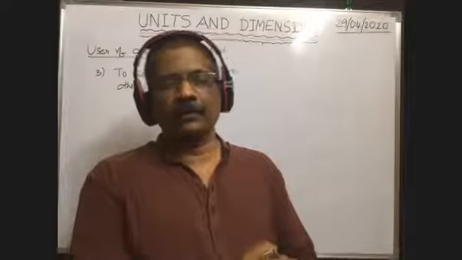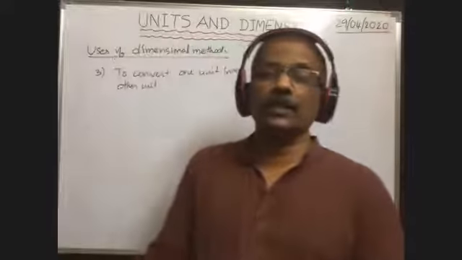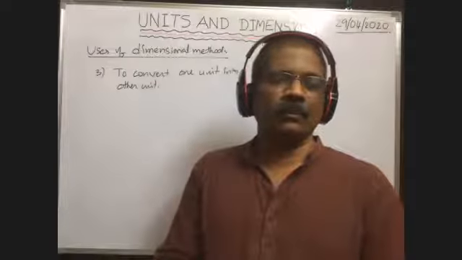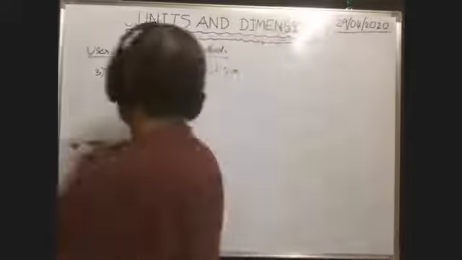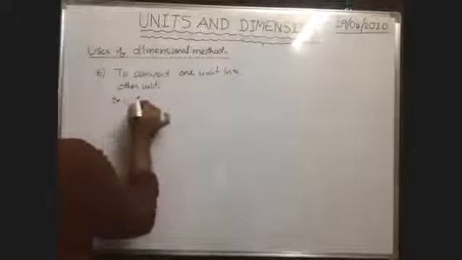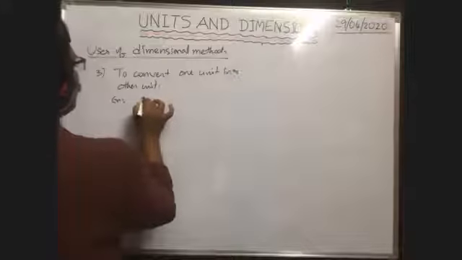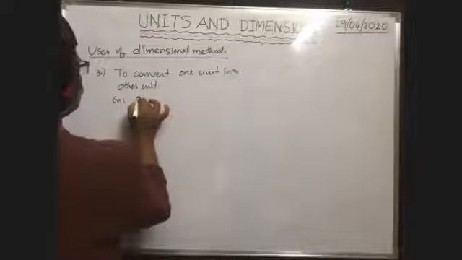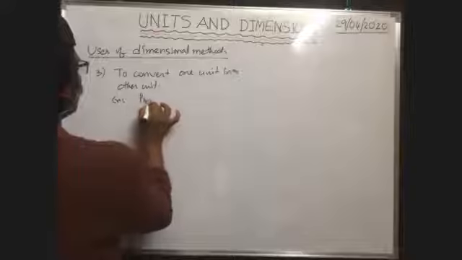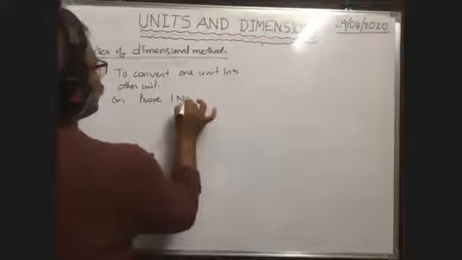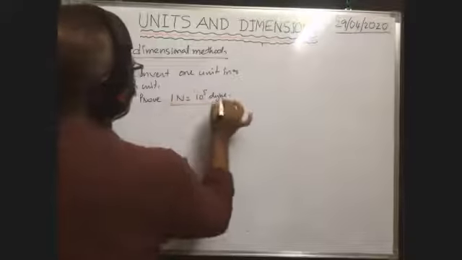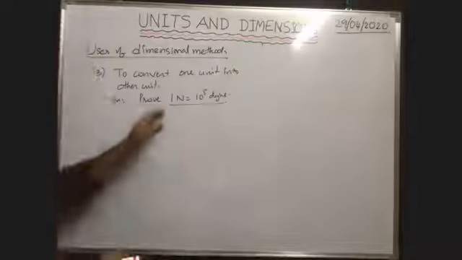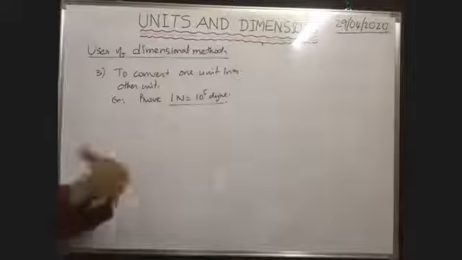Okay, very good. 1 Newton is equal to 10 to the power of 5 dyne. But we don't know, we have to show it by example. We have to prove that 1 Newton is equal to 10 to the power of 5 dyne. Otherwise we don't know how many dyne 1 Newton is equal to. We have to prove it.